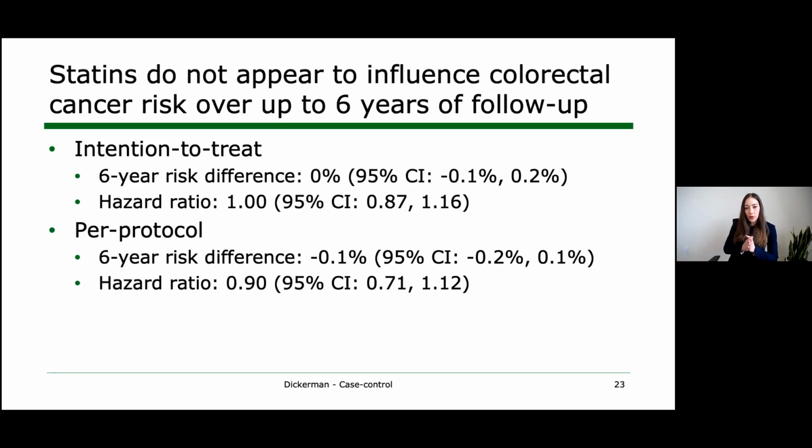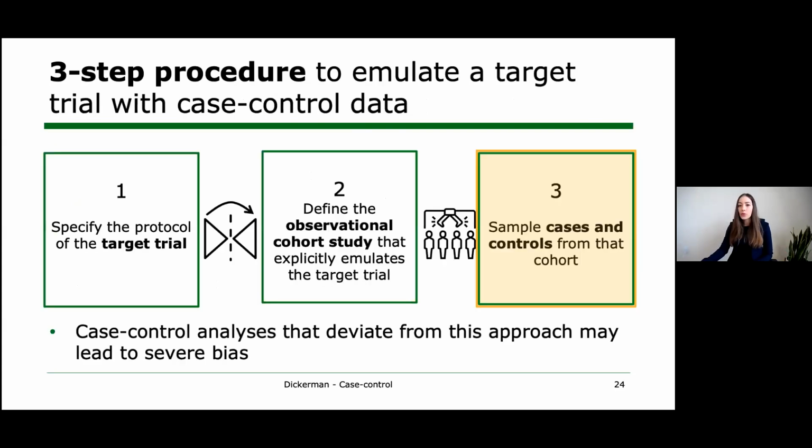So at this point, we've specified the protocol of the target trial. We've defined the observational cohort study that explicitly emulates it. And here I'm showing you the effect estimates from the cohort analysis just to show you that they're near null and consistent with evidence from trials, and because we're going to later compare these with the estimates that we get from a case control analysis. And so that's where we're moving now.